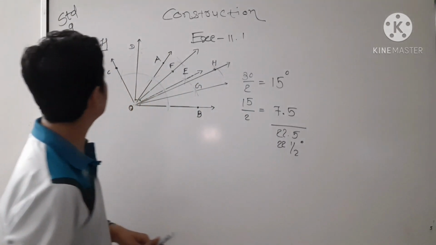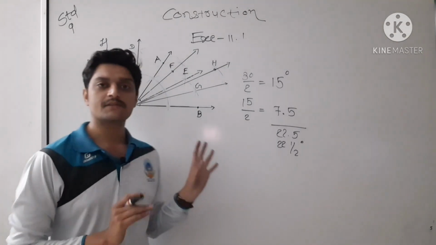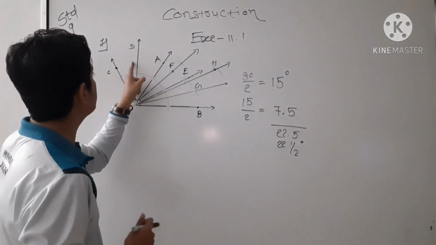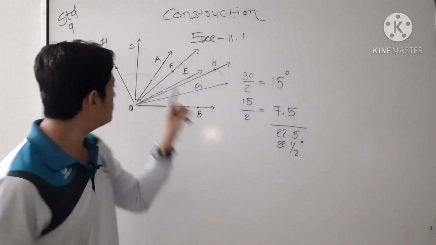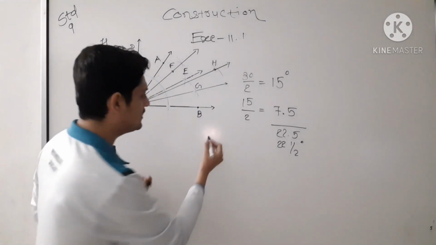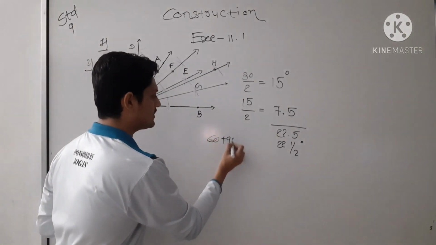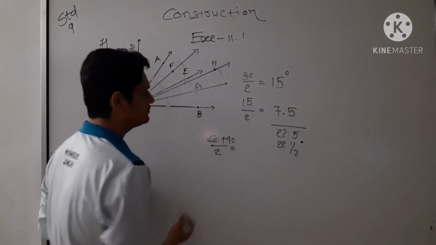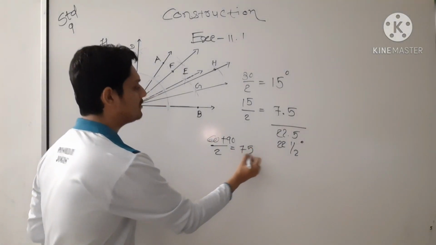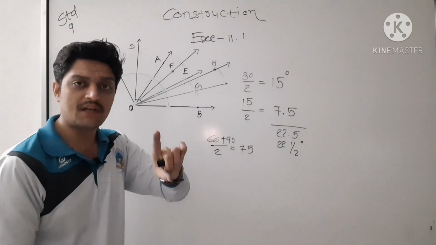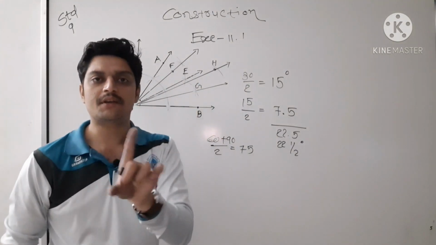75 degree we have to draw. 75, so easy. Bisector of 60 and 90. See here, 60 plus 90 by 2. 90 plus 60 is 150, 150 by 2 is 75.